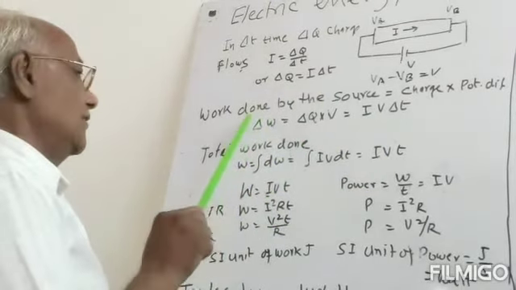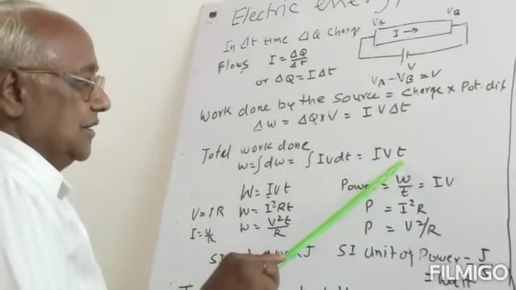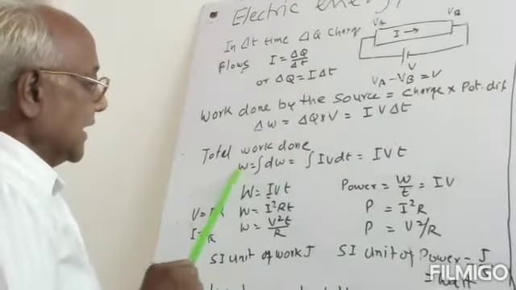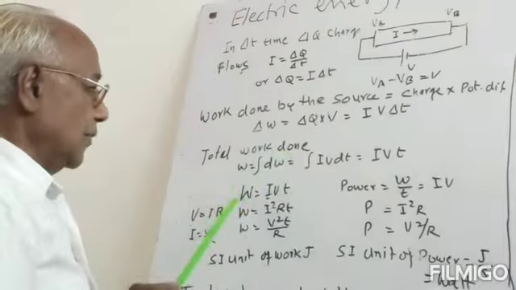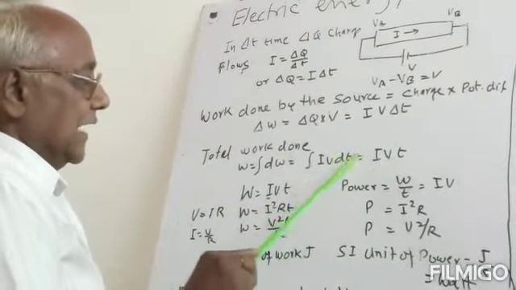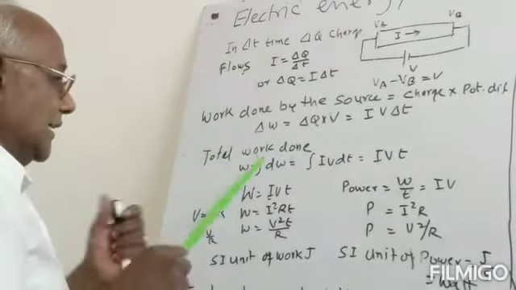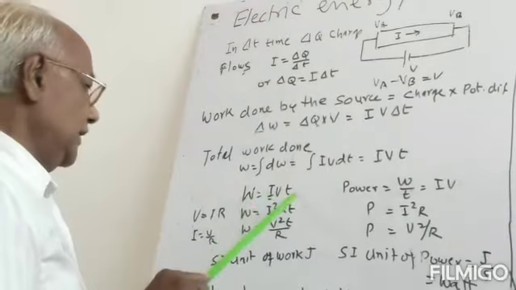Now in the integration, I is constant, V is constant, and the integral of dt will be equal to time. So work done will be equal to I into V into T.